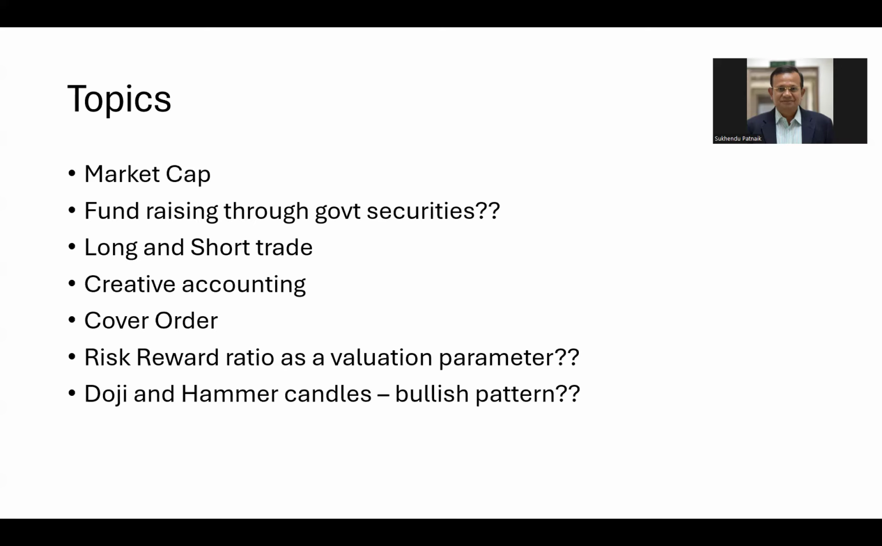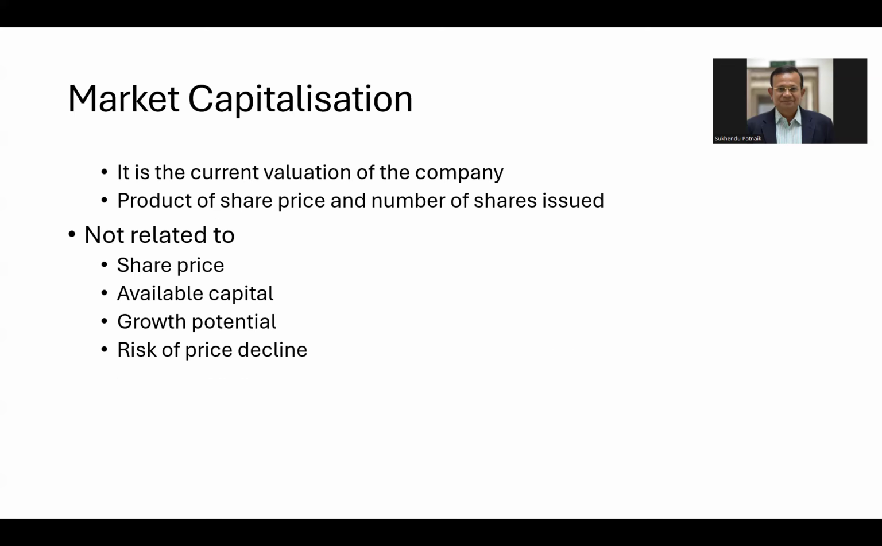Cover order also is one of the areas that people did not understand fairly well. Some students wrote, quite a few, that risk reward ratio is a ratio which is used for valuation of the company. Then on the three bullish candlestick patterns that are asked in question number four, many students wrote doji and hammer as bullish patterns. So I thought to explain all these concepts.